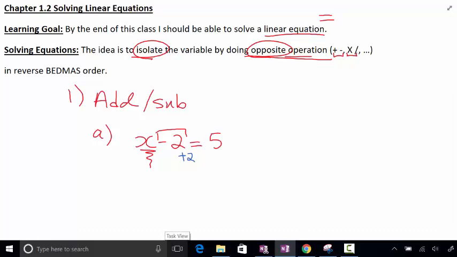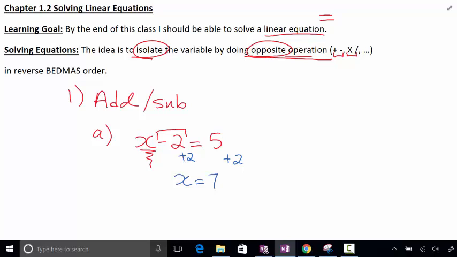However, if you add 2 on this side, you just imbalance the equation because you added more on this side. So you have to add 2 on that side too. Whatever you do here, you should do on the other side. So I have to do plus 2 there as well. If I do that, negative 2 plus 2 gives me what? 0. So you get x equals 5 plus 2, which is 7.